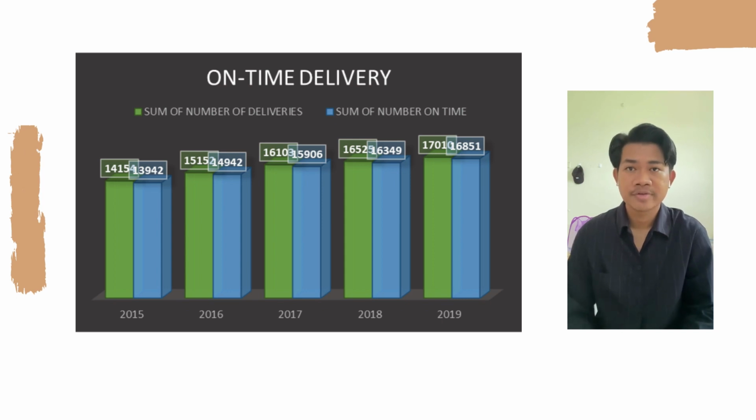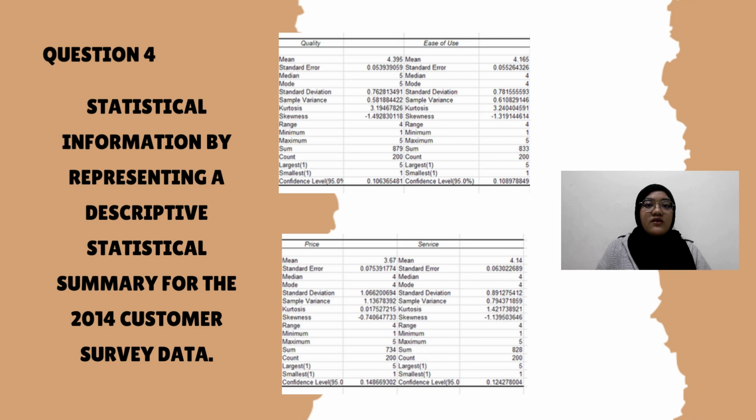Lastly, based on the chart above, we can see that the business performance on the delivery service of the lawn equipment is moderate because we are unable to fulfill the number of deliveries on time, meaning that the products that we send are not received on time by the consumer, because there is a slight difference between the sum of number of deliveries and the sum number on time.